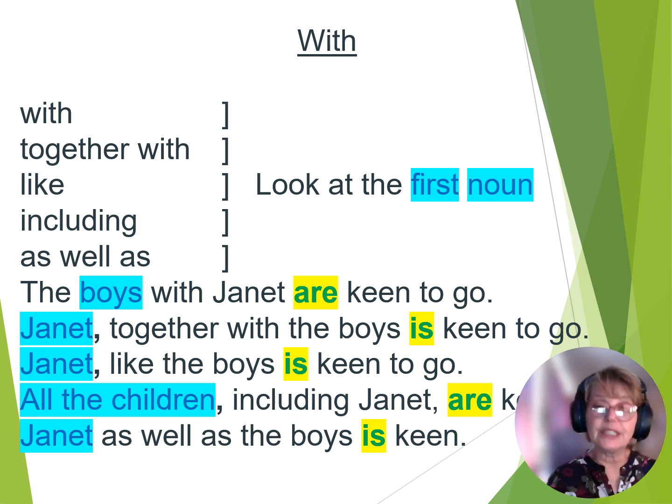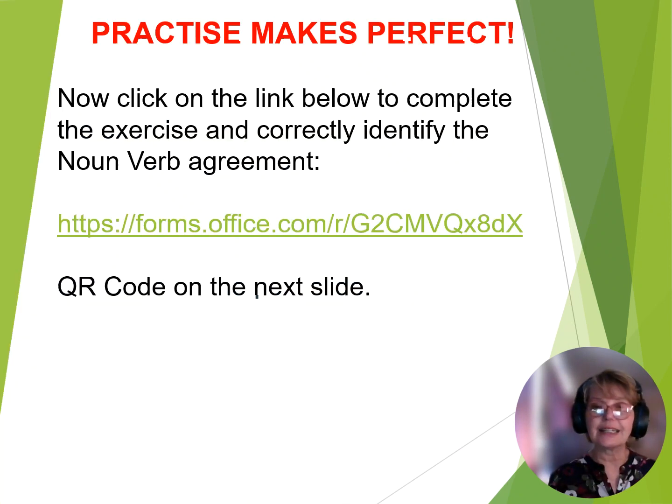The boys with Janet are keen to go. Janet is the first noun, so we're going to say is. All the children, we would then say are in that sentence: all the children, including Janet, are keen. Janet, as well as the boys, is keen. So we have to remember to look at that so that we know exactly what to do.